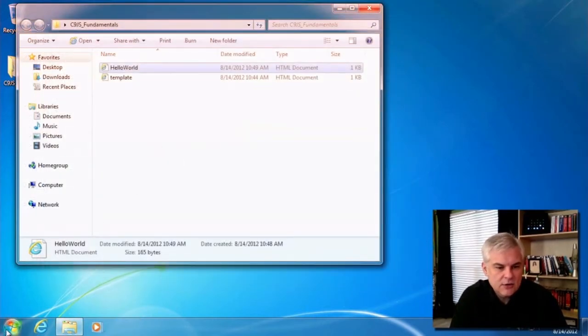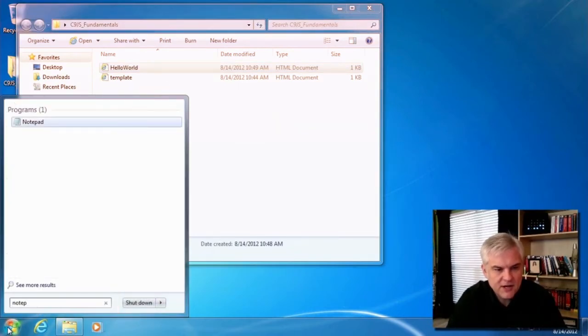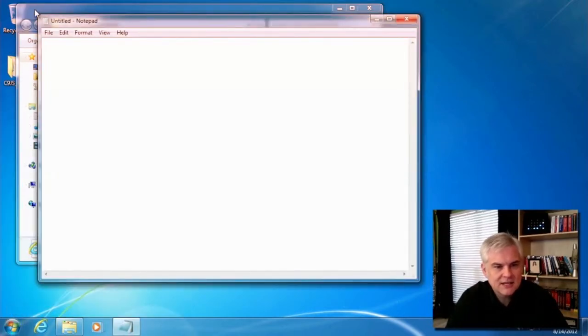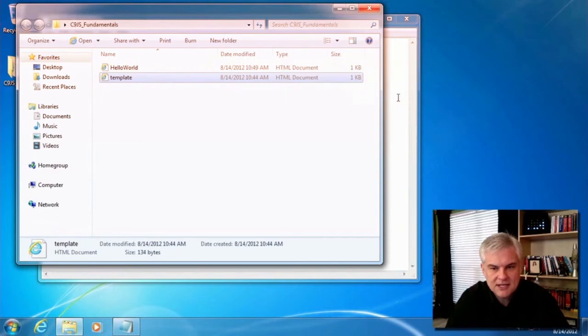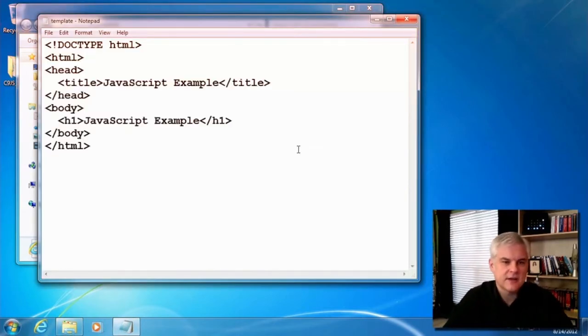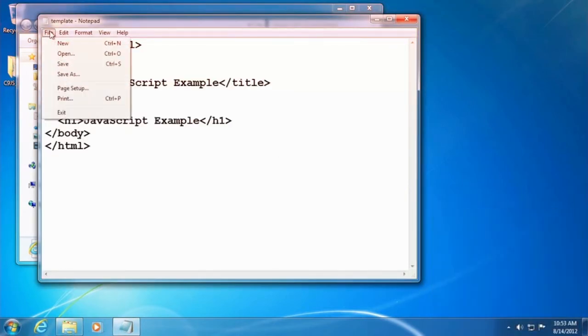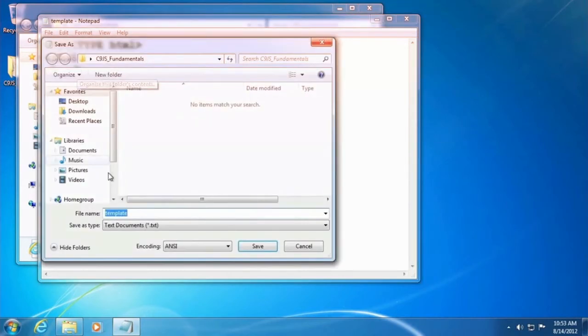And so I'm going to go through the same exercise of opening up a fresh version of Notepad and then dragging our template and dropping it into the open area here. I'm going to save this, changing the save as type to all files and making sure the target folder is c9js_fundamentals.